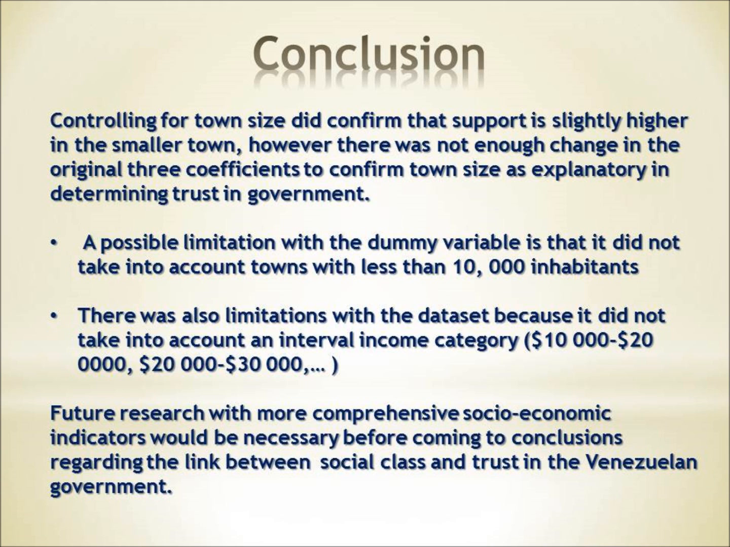There were also limitations with the dataset because it did not take into account an interval income category, such as 10 to 20,000 or 20 to 30,000. With this, we may have been better able to measure Chavez's impact on the poor. Some directions for further research would be to include more comprehensive socioeconomic indicators, which would be necessary before coming to conclusions regarding the link between social class and trust in the Venezuelan government.